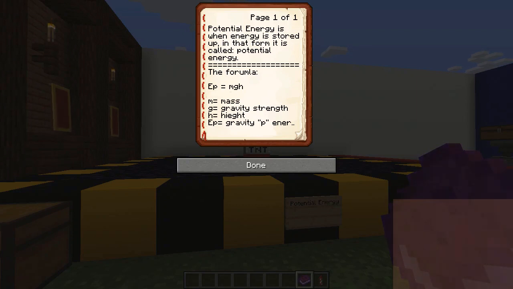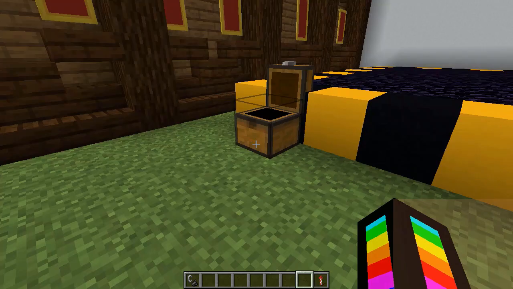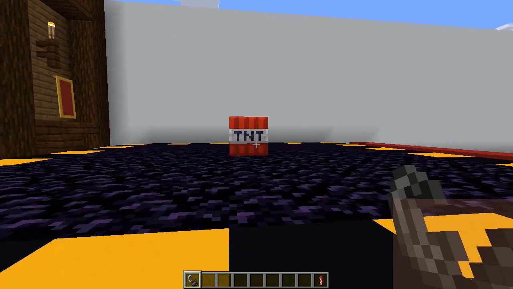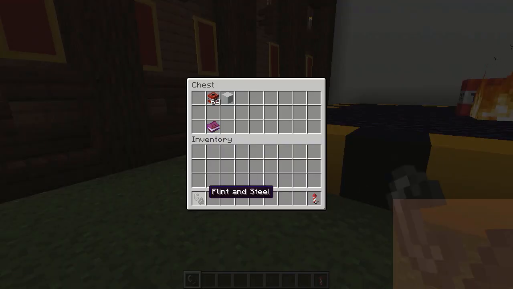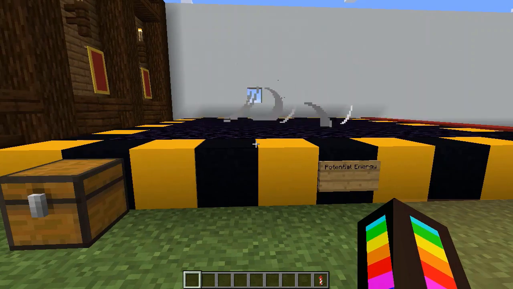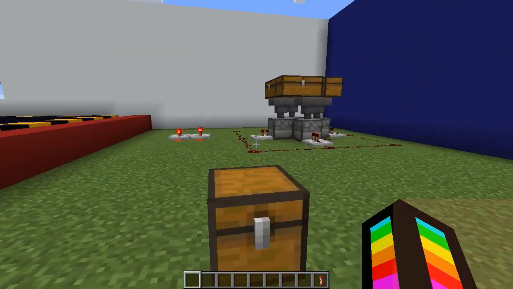The formula is EP equals mgh. M equals mass, G equals gravity strength, how much gravity pushes down on you. H is height. EP equals gravitational potential energy. Now, tons of potential. That was fun. Next, we'll be going to kinetic.